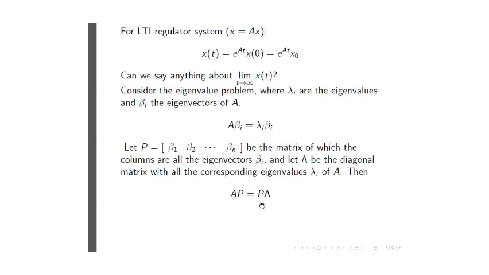But of course, down here, I cannot swap them around, because what this means is that here I've got the matrix A. And if I just look at, when I do this matrix multiplication, the first column of P multiplied by A would be like A beta 1. And the second column of P multiplied by A would be like A beta 2.